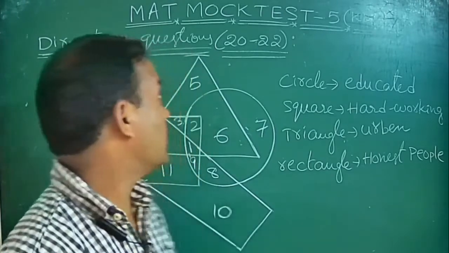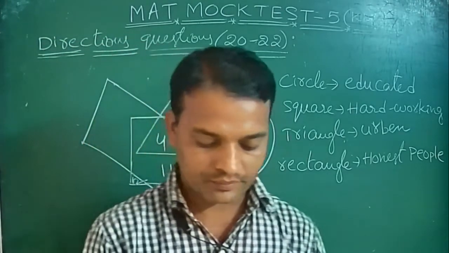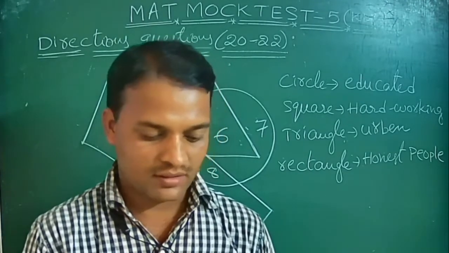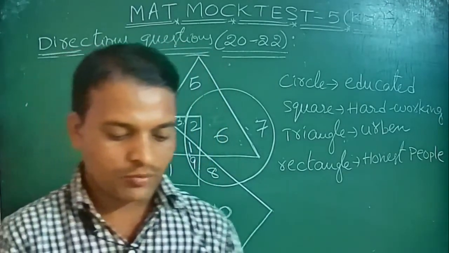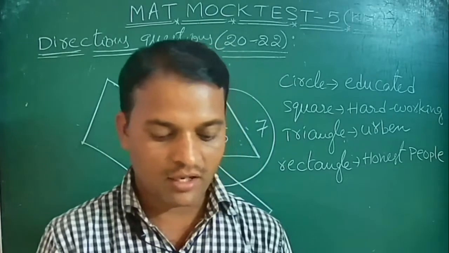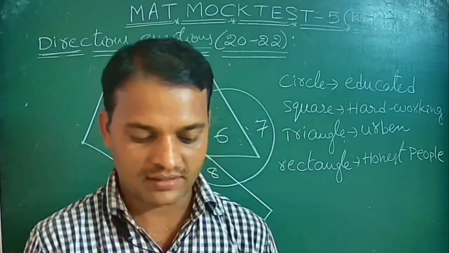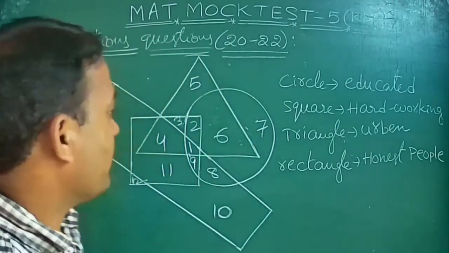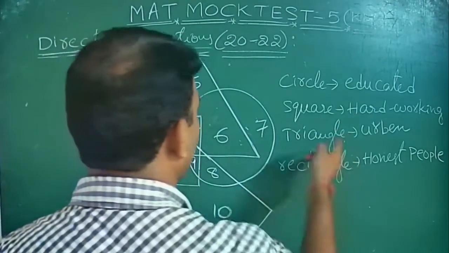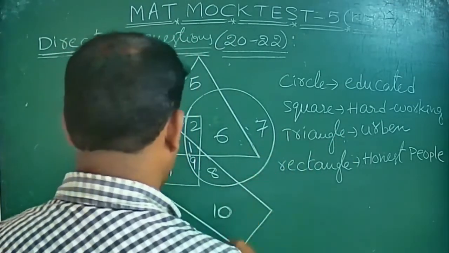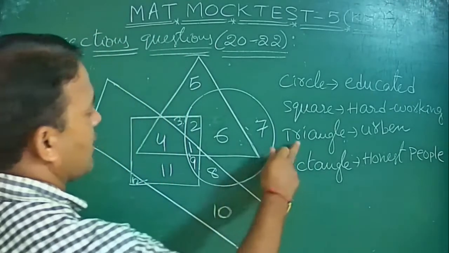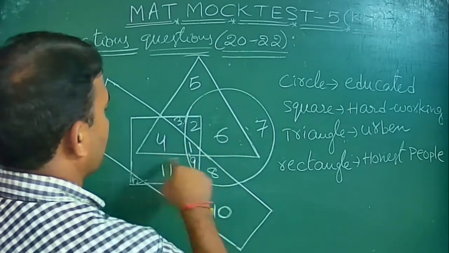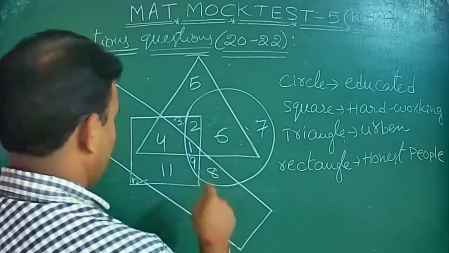20th question. What is the 20th question? People who are educated, hardworking and honest but not urban are represented by. Remove urban, the remaining three indicated parts. Urban is represented as the triangle only.